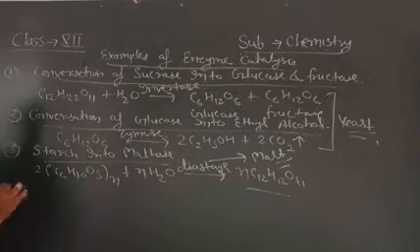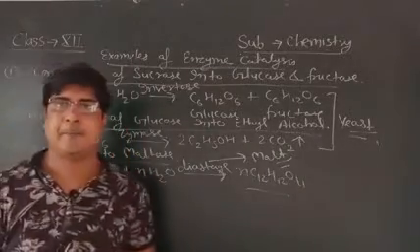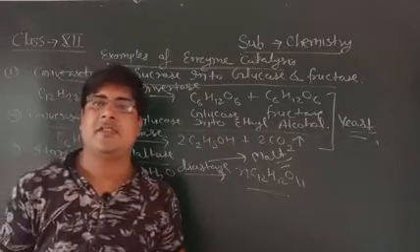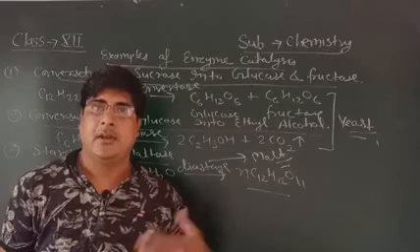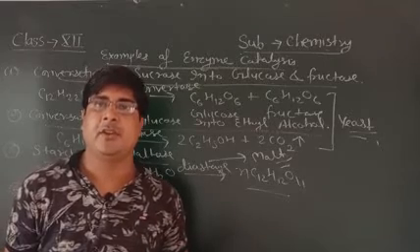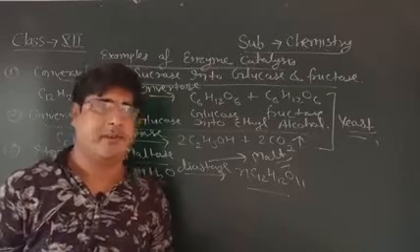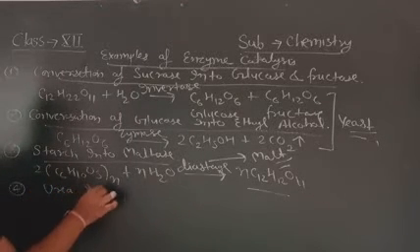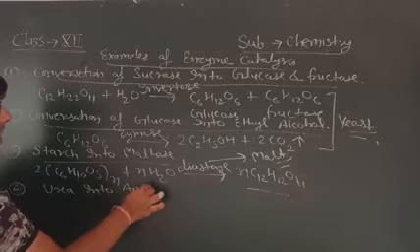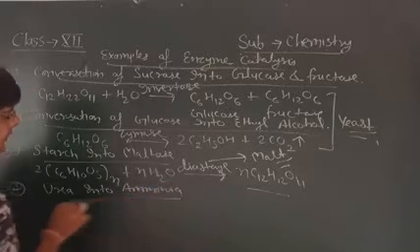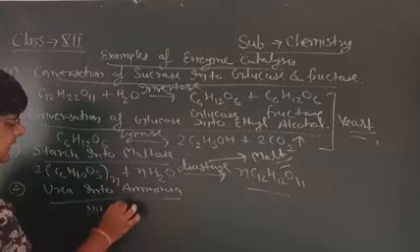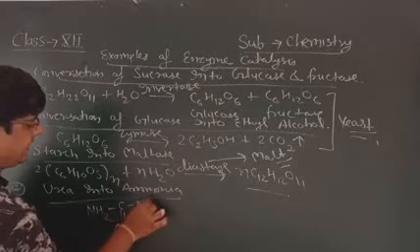Another example of enzyme catalysis is the conversion of urea into ammonia. Urea into ammonia. What will be the formula of urea? NH2 C double bond O NH2.